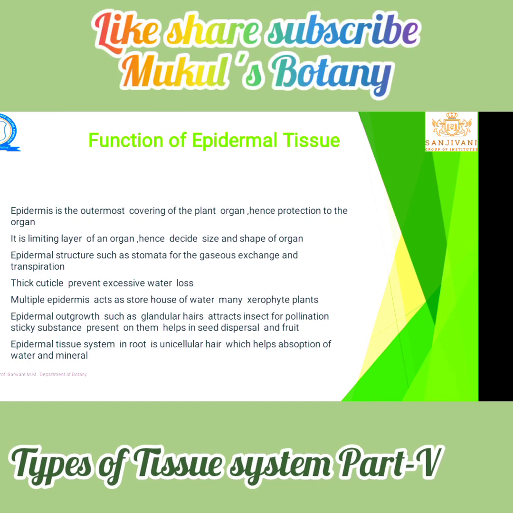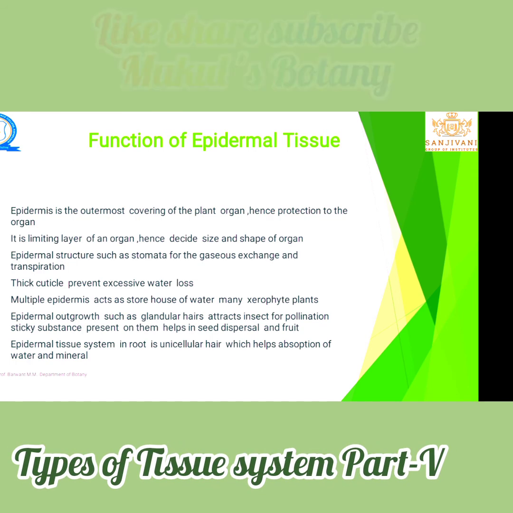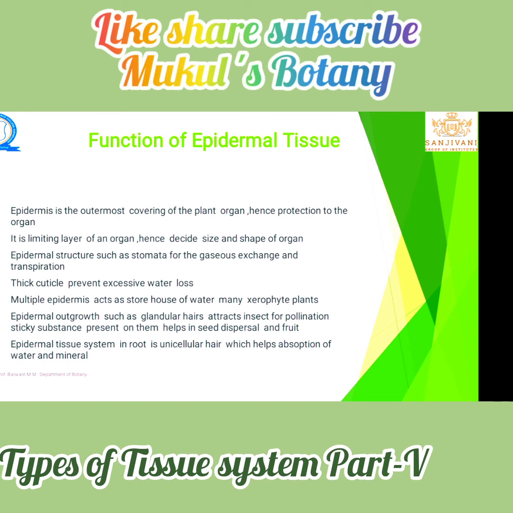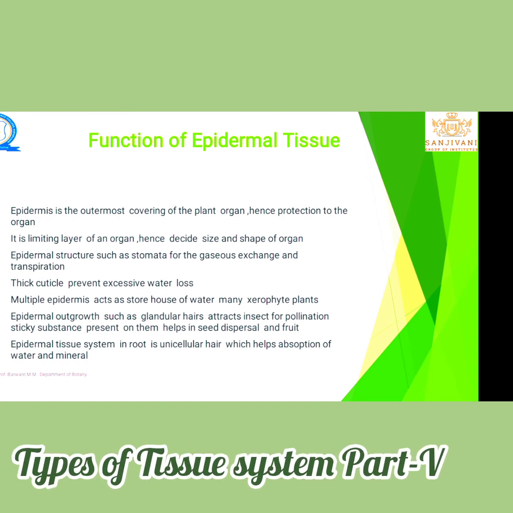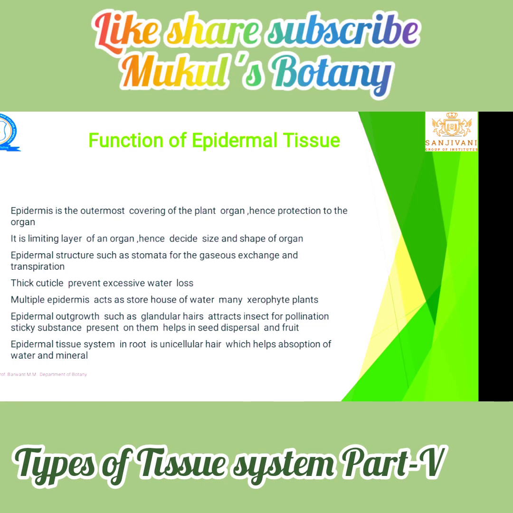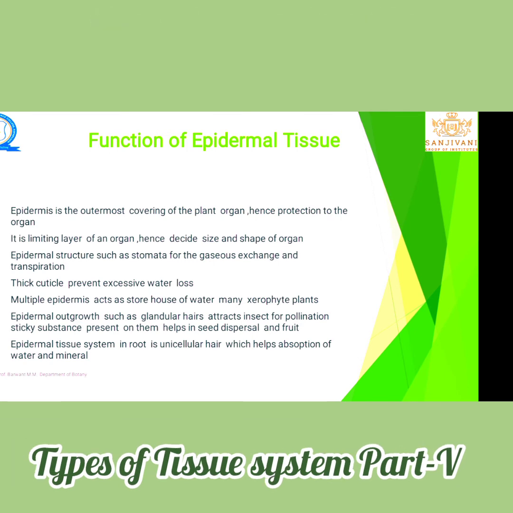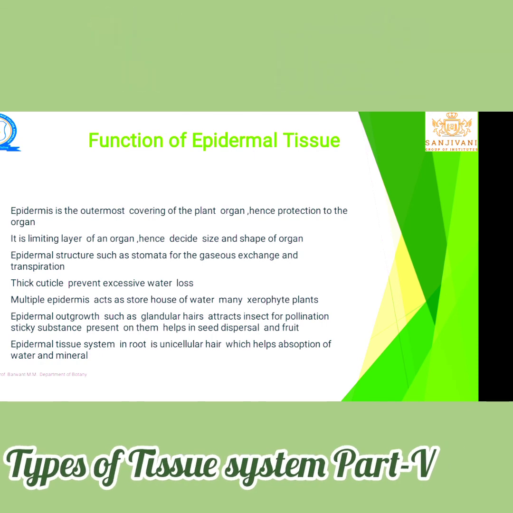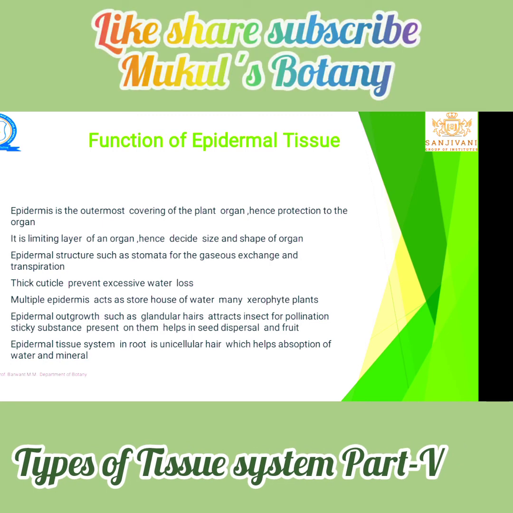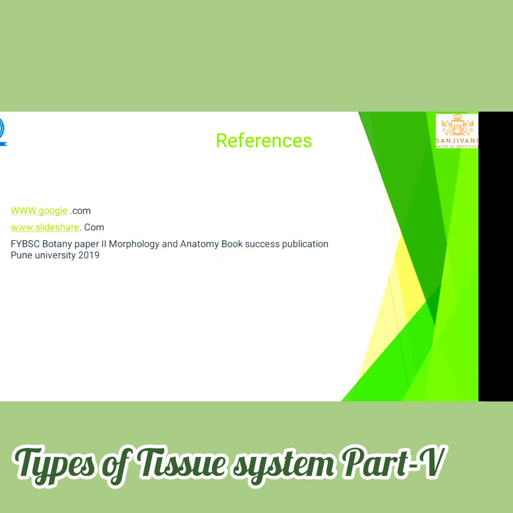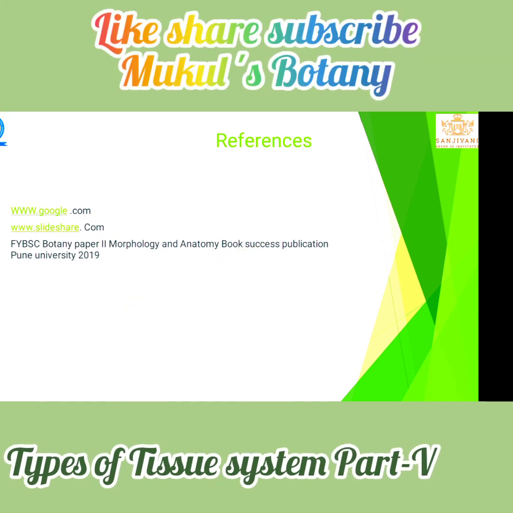Multiple epidermis is a storehouse of water in many xerophytic plants. Epidermal outgrowths such as glandular hairs attract insects for pollination. The sticky substance present on them helps in seed dispersal and fruit formation. The epidermal tissue system in a root has unicellular hairs that help in the absorption of water and minerals. Those are some functions of the epidermal tissue system.